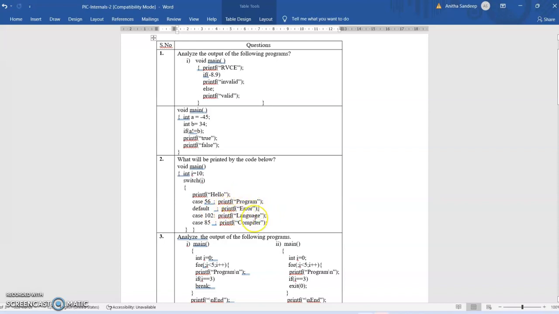And since this default case is not terminated by break, it goes to the next case and prints language, and again this is not having break, so it goes to the next statement and prints compiler. This bracket terminates the switch, so it comes out, and after that there is no other statement in the main, so the main program terminates. So the output will be error language compiler. Let us run this code on the compiler and check.